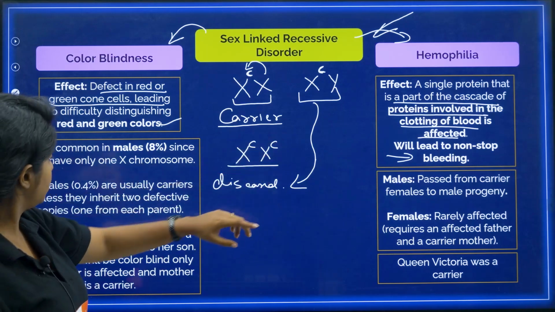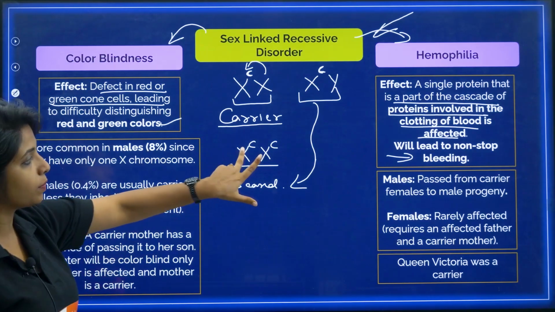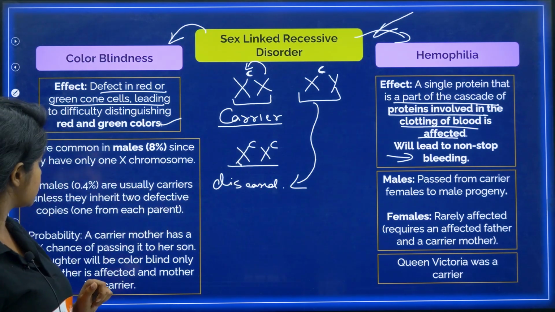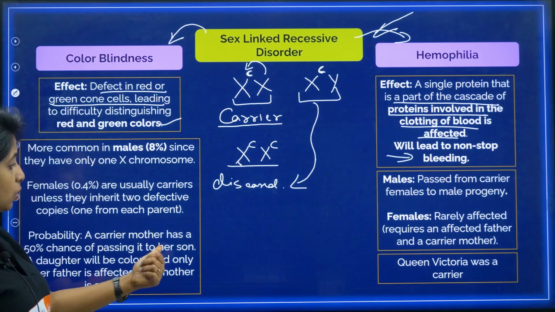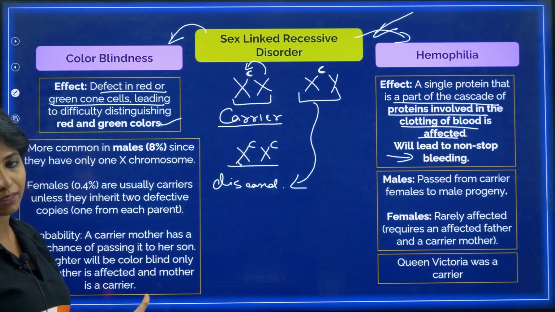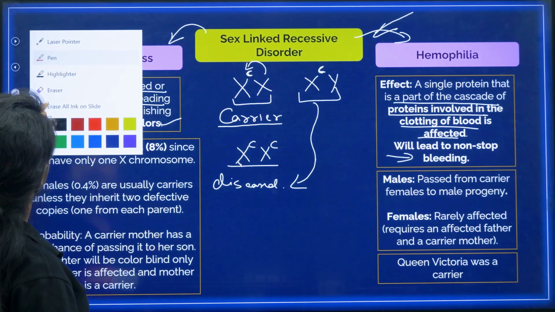Cool. And over here, females are usually carriers unless they inherit two defective copies. If they get two defective copies, my dear children, that's when they get the disease. Now, probability: a carrier mother has a 50% chance of passing it to her son. A daughter will be colorblind only if the father is affected and the mother is a carrier. Now, let's break this particular thing down.